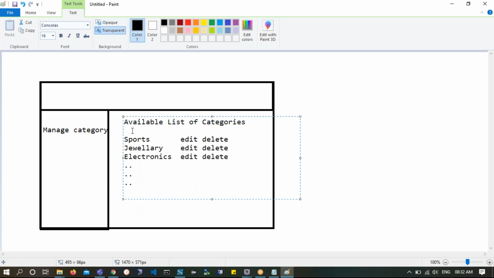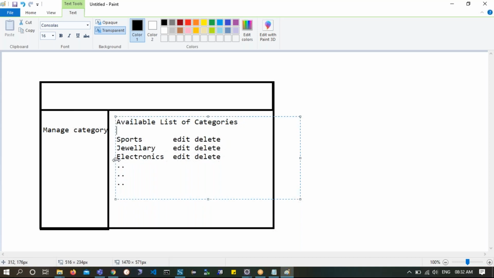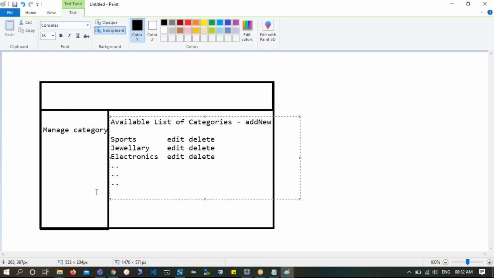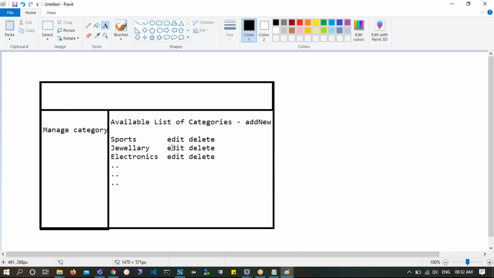On the top of this entire list, or to the side of it, we add categories. Here I will have add new, facilitating adding a new category, or they can edit or delete an existing category. When he clicks on add new, he will be taken to a page where he can add categories. When he clicks on edit, he will be taken to another page where he can edit a category. When he clicks on the delete button, the category will simply be deleted, and the same page will come back.